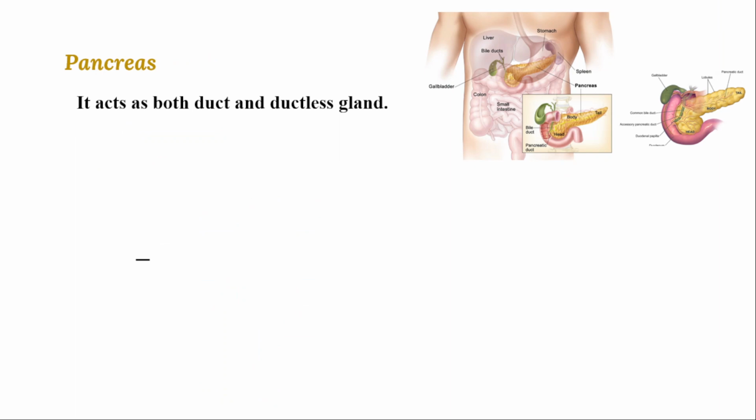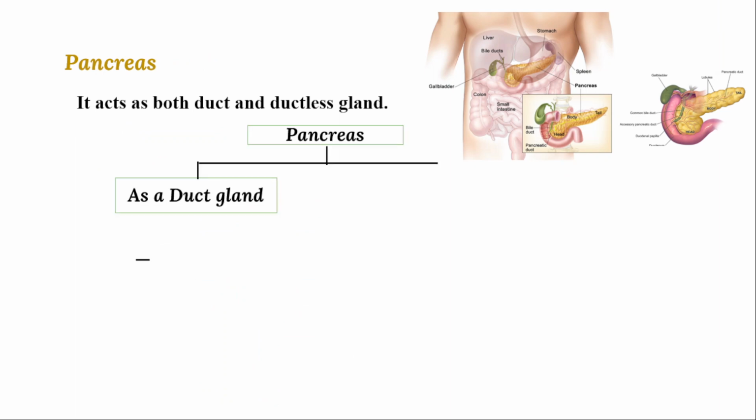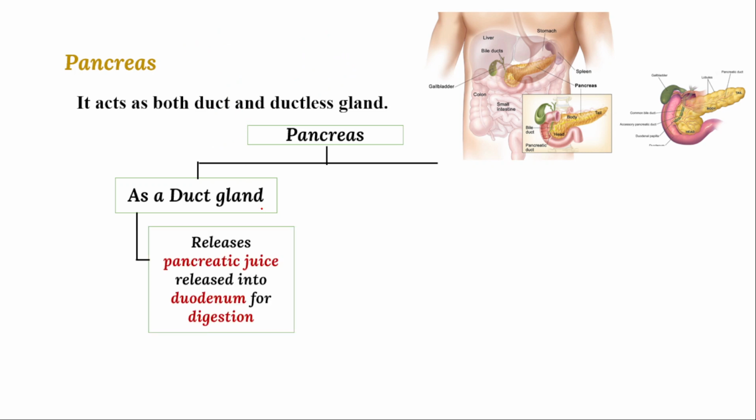Next, we move on to one more endocrine gland called the pancreas, or pancreatic gland. You can observe that this is a typical gland which functions as both endocrine and exocrine. The endocrine part is ductless, and the exocrine part has a duct. As a duct gland, it will release the pancreatic juice.